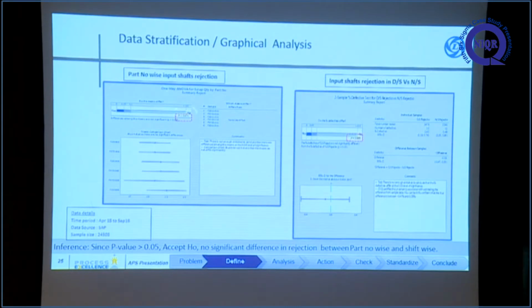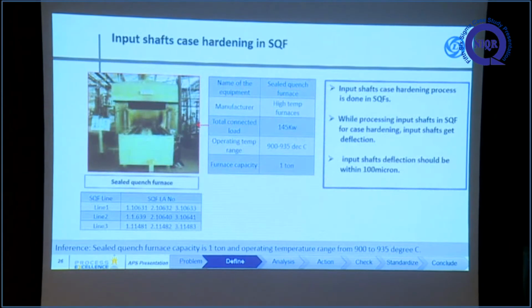In the one way ANOVA we are looking part number wise and shift wise. There are 3 shifts we are operating. There is no difference shift wise, and as well as no difference part number wise. All kinds of input shaft, in all shifts, we are facing the bend problem.